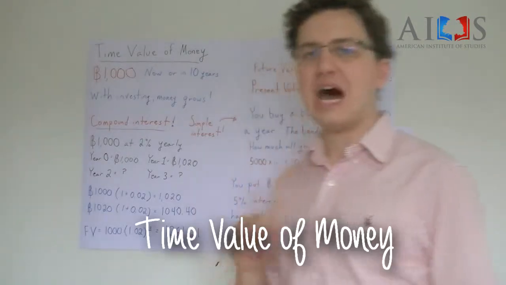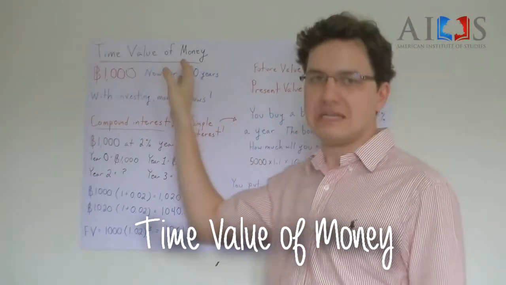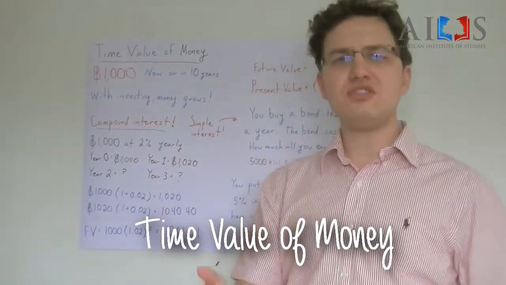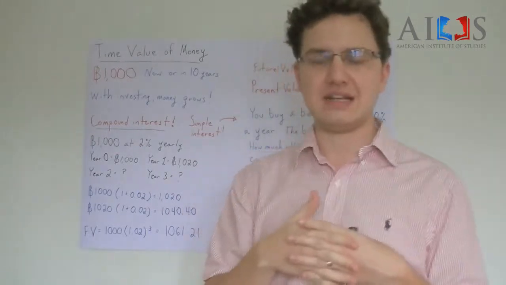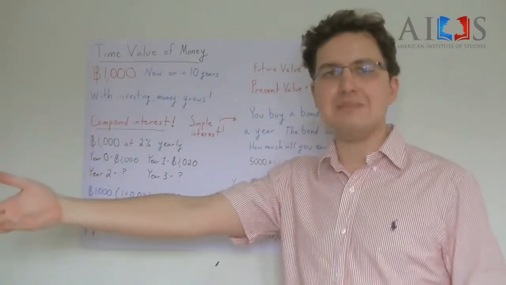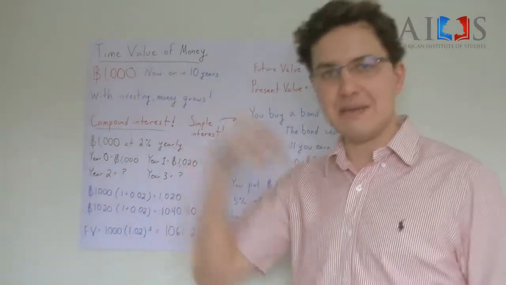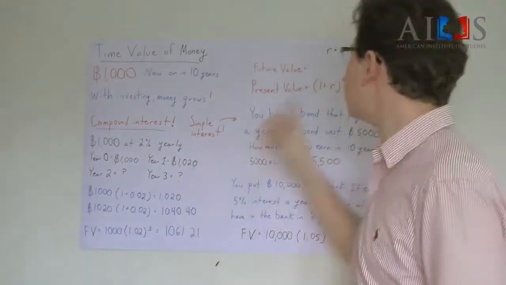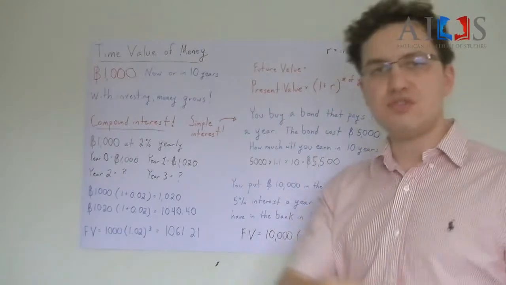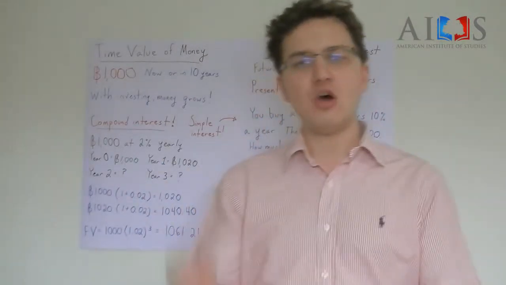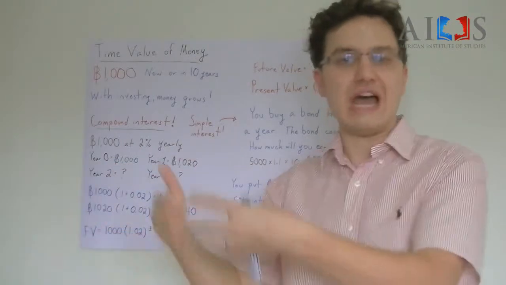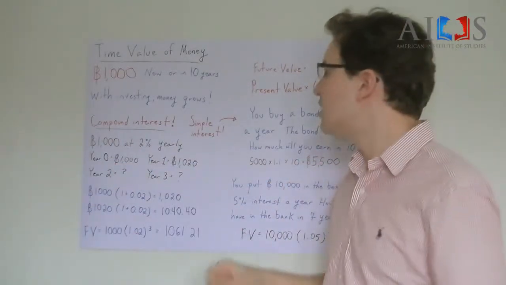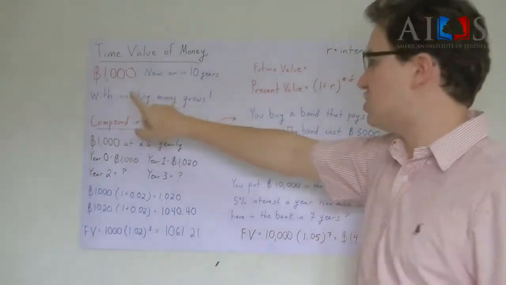This is called the time value of money. Now, most of you know already that time and money are closely connected. If you give somebody money, you expect to get money back. We call this interest. So if you give the bank money, they'll pay you a small amount for allowing them to keep your money.